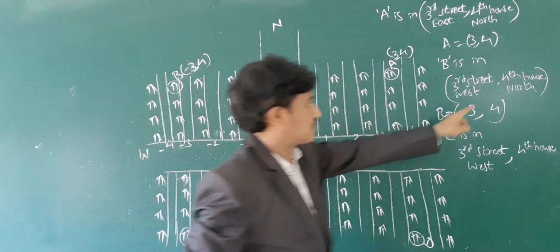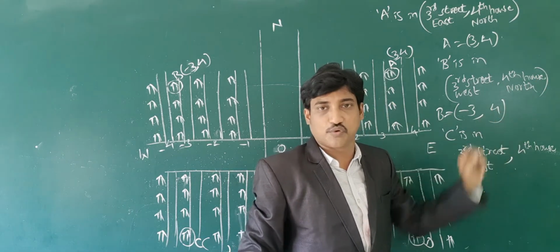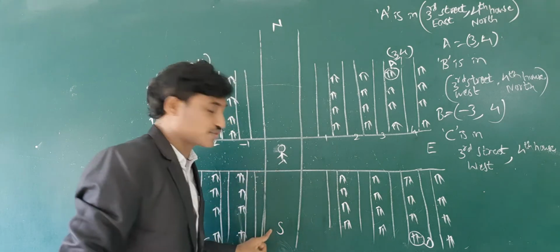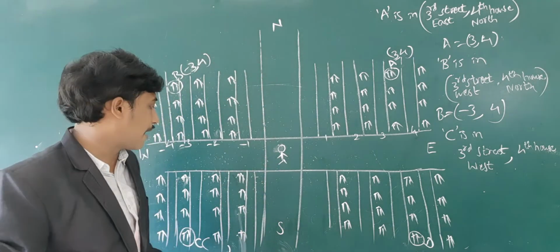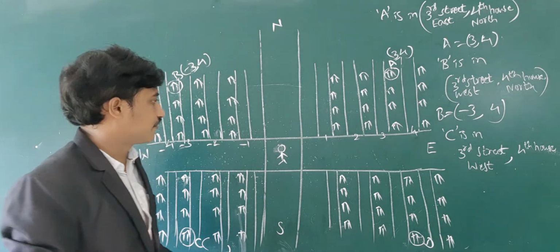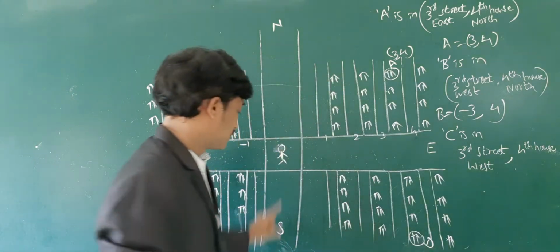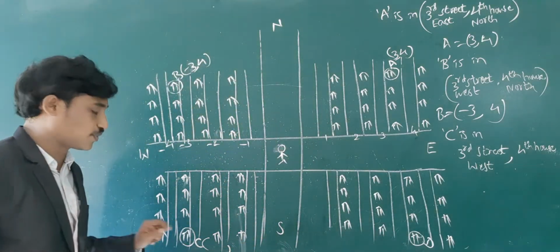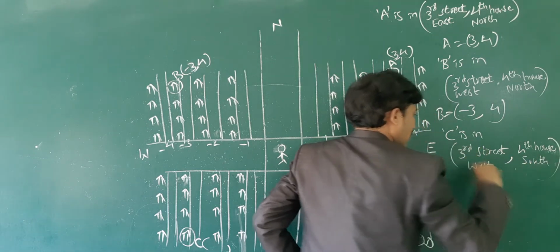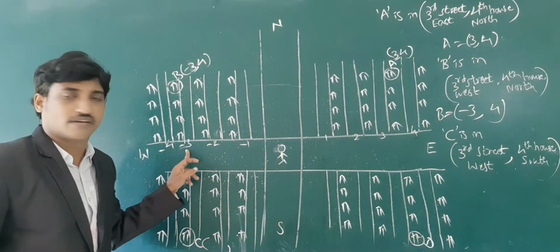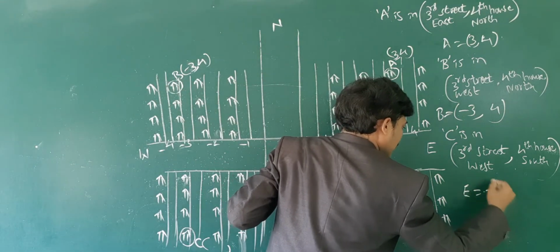As we took the 4th house towards north with the representation plus 4, the south direction is quite opposite to north, so I am taking it with a negative number, minus 4. Fourth house towards south, 1, 2, 3, 4 towards south. Third street towards west, let us show with minus 3.